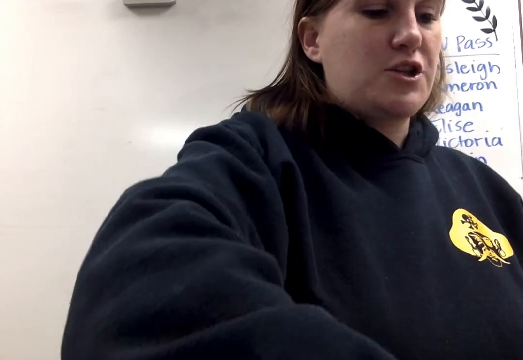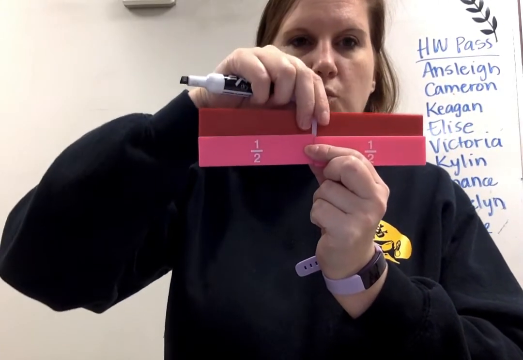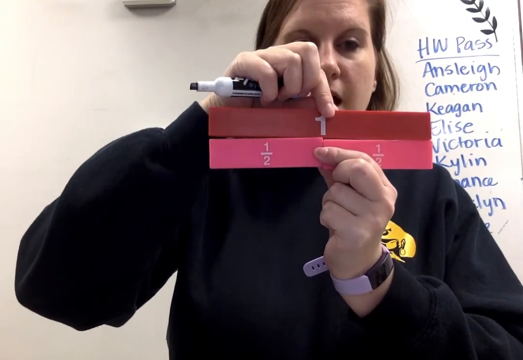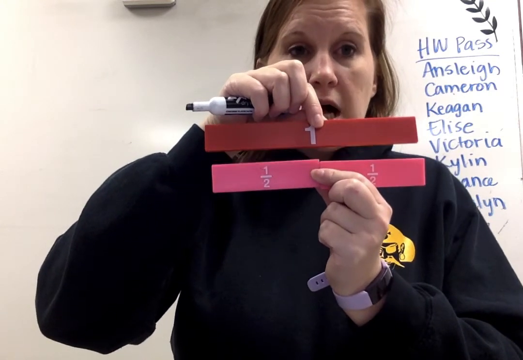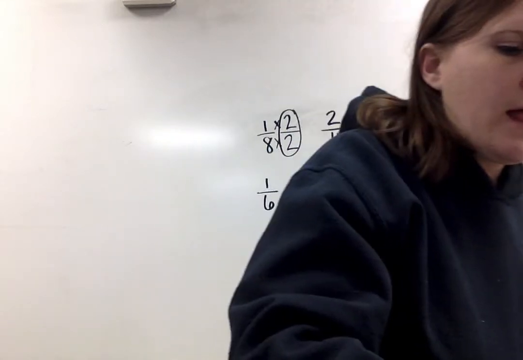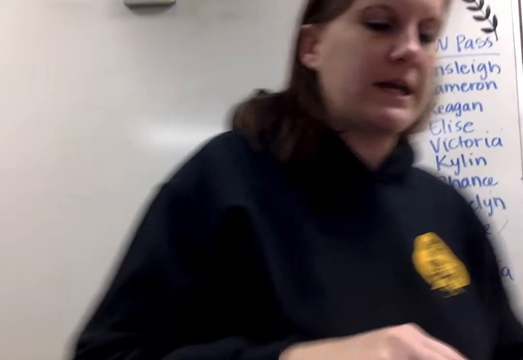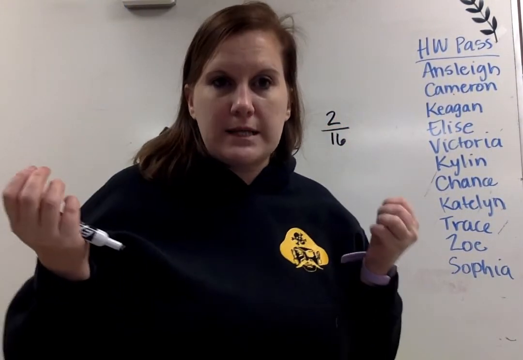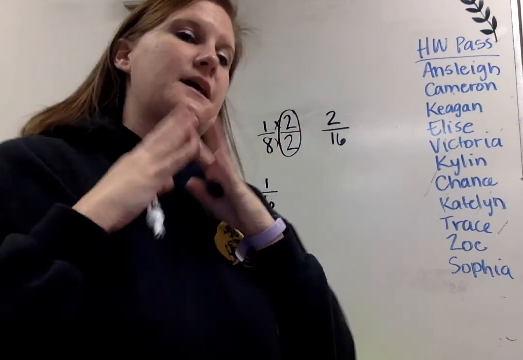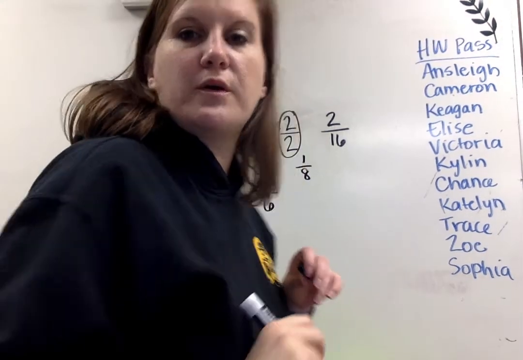If I looked at 2 halves, 2 halves is the same as 1 whole. So anything times 1 is going to equal itself. So if we're really just multiplying this fraction times 1, then we're going to get a fraction that is essentially the same or equivalent. So 1/8 and 2/16 are the same size pieces of pizza because we're multiplying it by the same number. Okay? And it says to do two equivalent fractions.